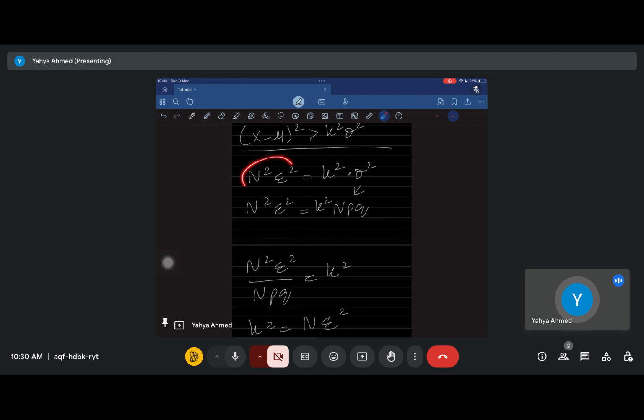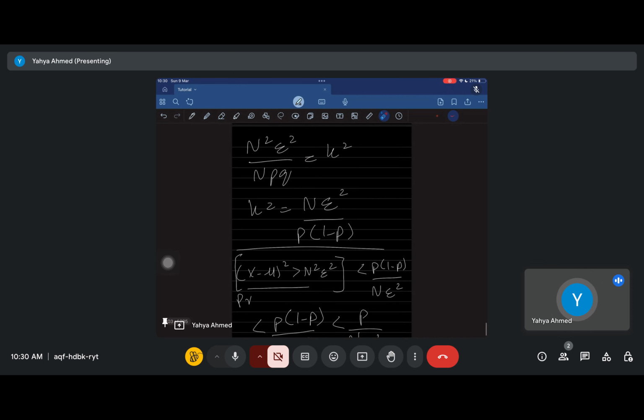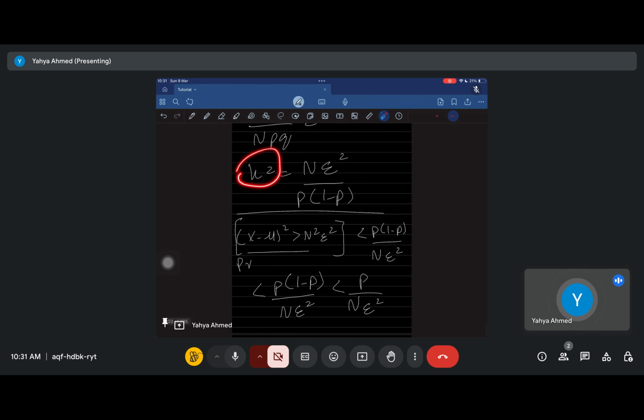So we took our value and we divided by npq. Okay? So we divided n square e square by npq, and we're going to be left with k square. Well, k square comes out to be n square e square upon npq. Simplifying that, we get k square is basically n e square upon p times (1 minus p). Okay? And so we know that the value of k square is this.